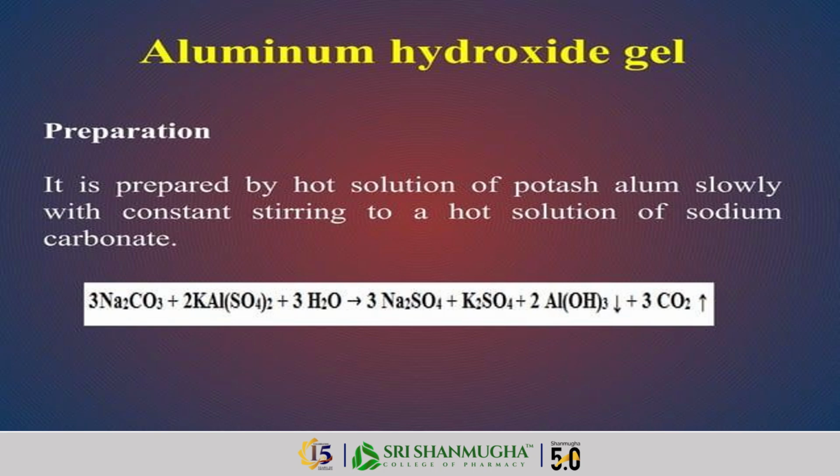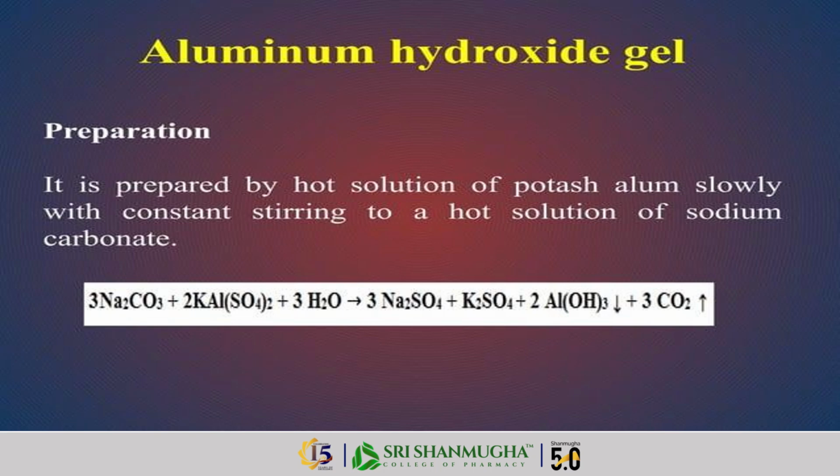How is aluminum hydroxide prepared? It is prepared by adding a hot solution of potash alum slowly, with constant stirring, to a hot solution of sodium carbonate. When the potash alum solution is slowly added to the sodium carbonate solution, aluminum hydroxide is obtained. The reaction is given below.